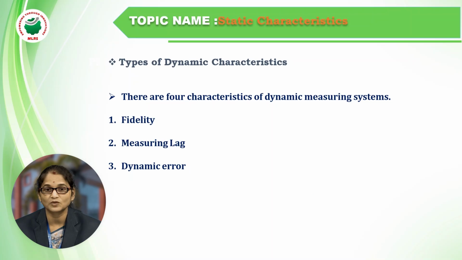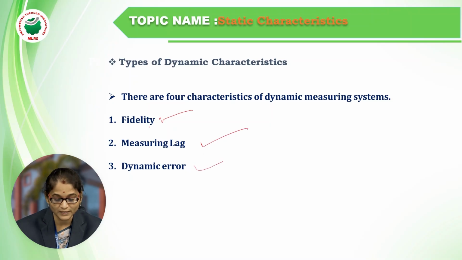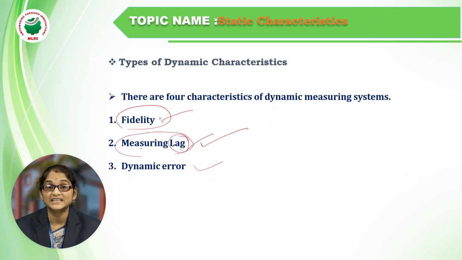What are the types of dynamic characteristics? There are three types: fidelity, measuring lag, and dynamic error. Lag is nothing but the delay between the measured value and the target value.